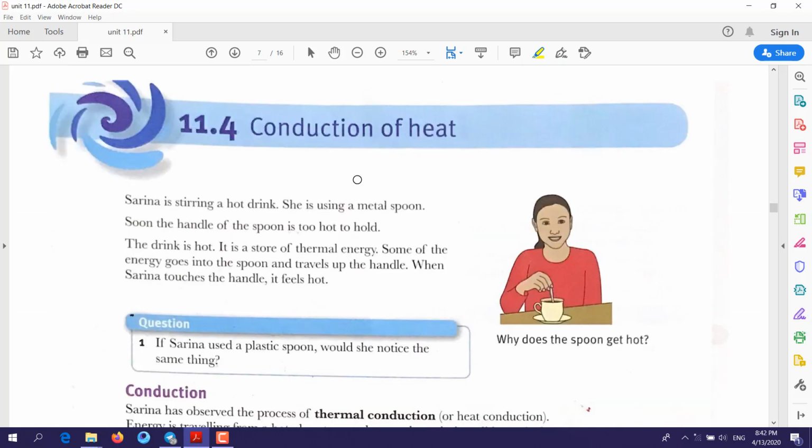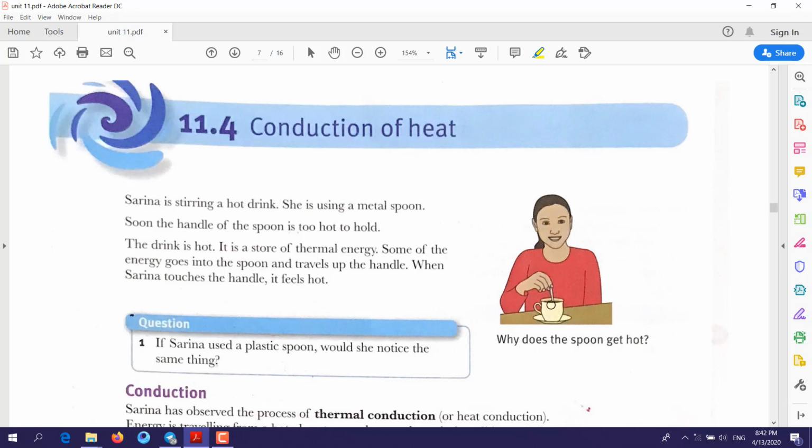11.4, conduction of heat. Conduction of heat is the transfer of heat through objects, or transfer of heat energy from one place to another. Take as an example a cup of tea and a metal spoon.